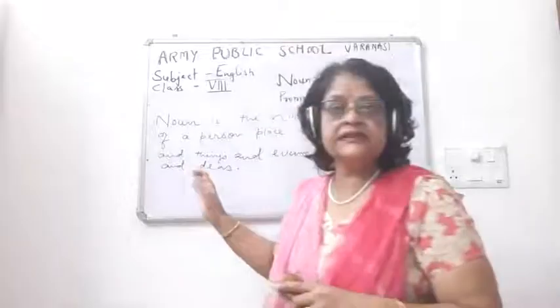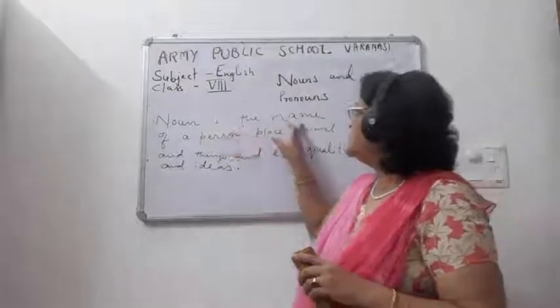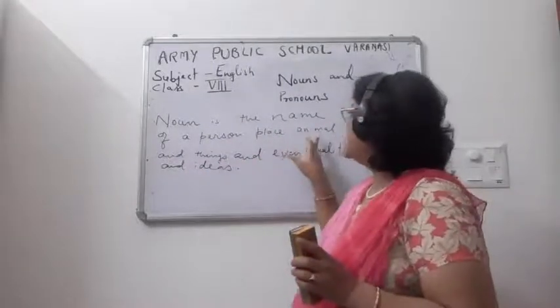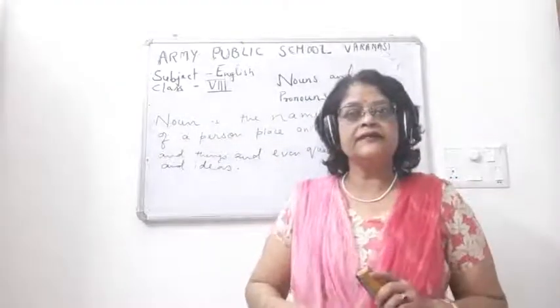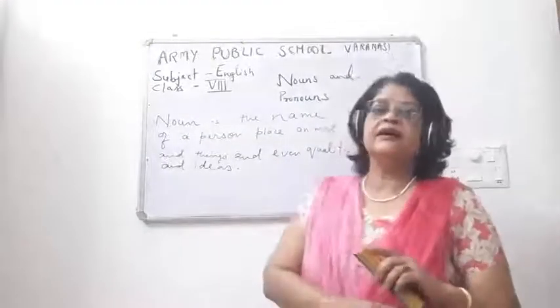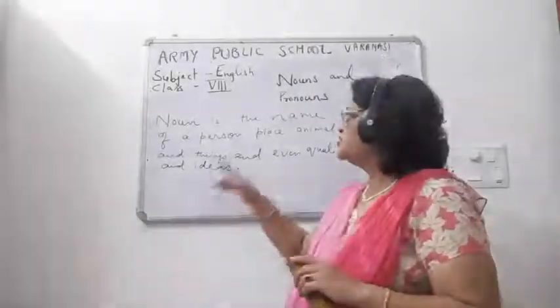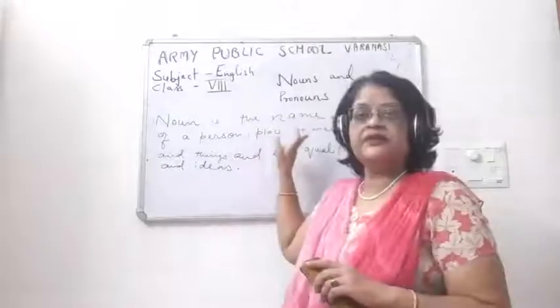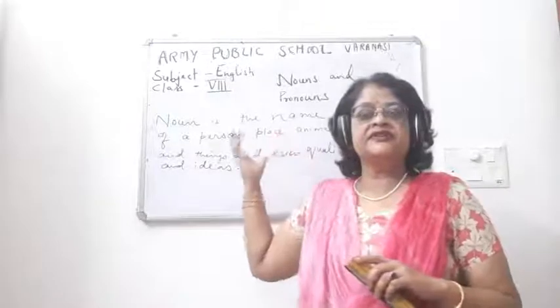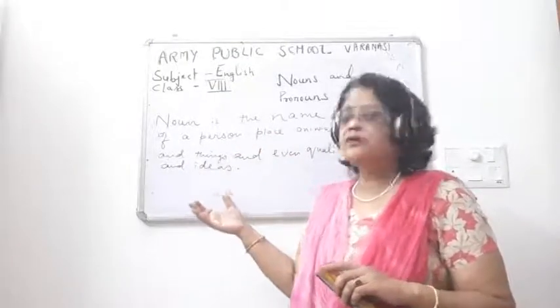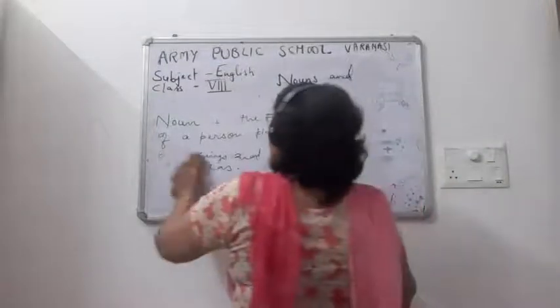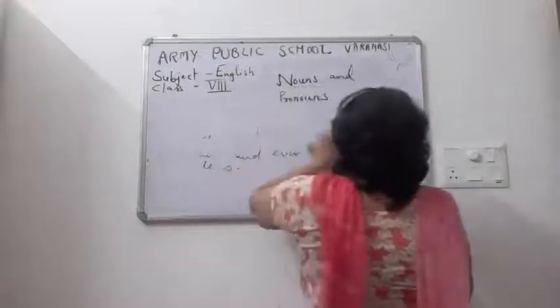Noun is the name of a person, place, animal and thing, and even qualities and ideas. As I told you, a dog is a faithful animal. Since dog is an animal, it is a noun. Rajesh is an intelligent boy. Boy and Rajesh both are nouns. Now I will be telling you about kinds of noun.